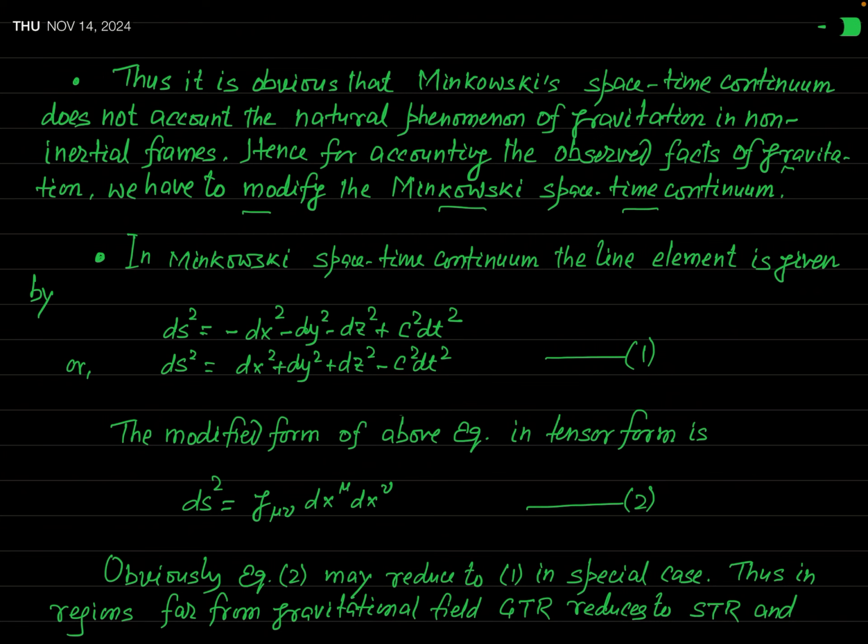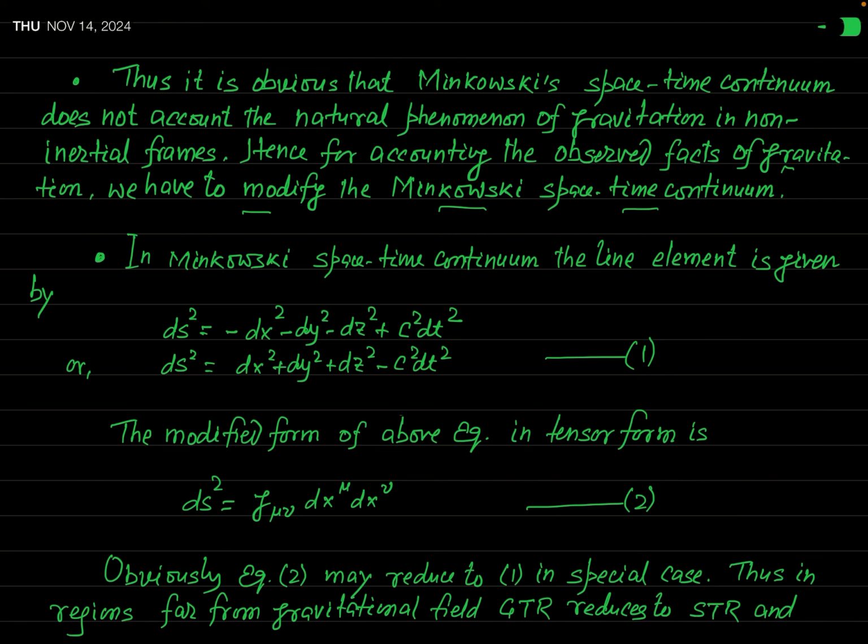And as the force of gravitation is zero at infinite distance, we have seen in accordance with Newtonian theory, from the mass of the attracting bodies. Therefore, it is assumed that a space close to the attracting bodies or the mass does not follow the Minkowski space-time continuum.